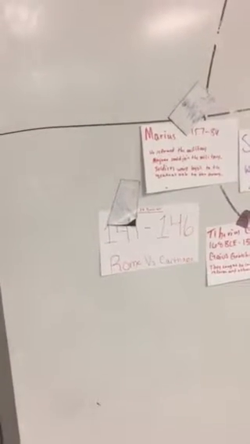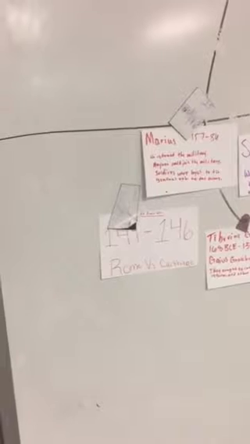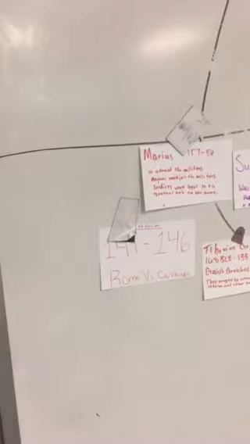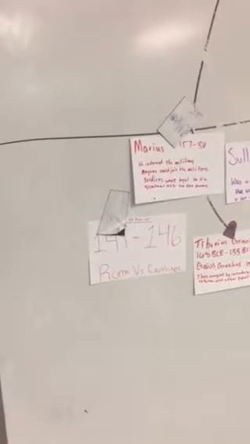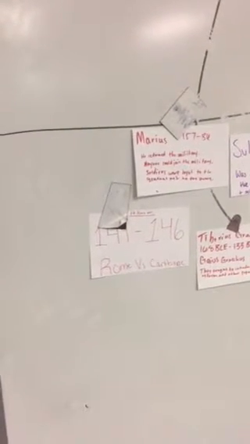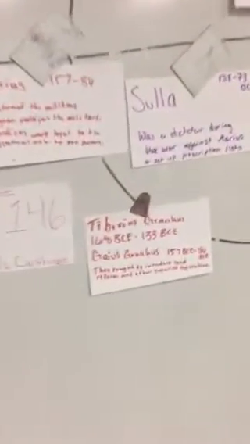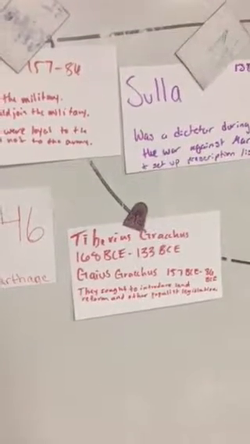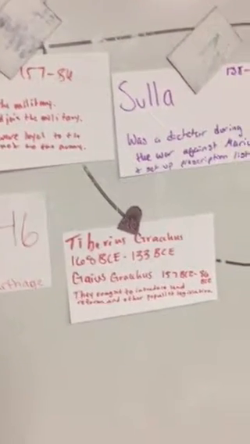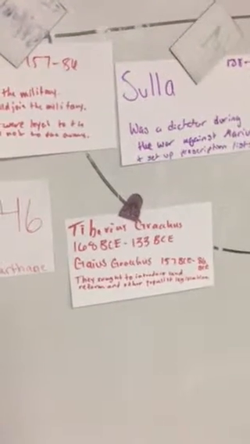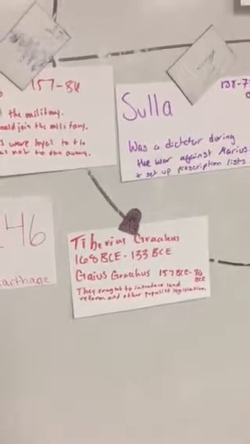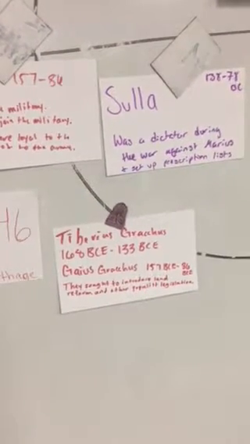These wars led to trouble at home as the Roman governmental structure was not designed to work with such a large amount of land. And several people had different ideas that led to major reforms, which eventually caused the Republic to fall. For example, the Gracchi brothers sought to introduce land reform and other populist legislation. These 2 guys are named Tiberius and Gaius. Tiberius was born in 168 and he died in 133, and Gaius was born in 157 and died in 86.